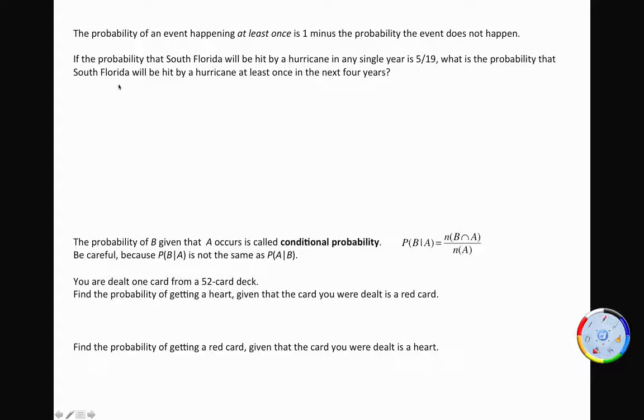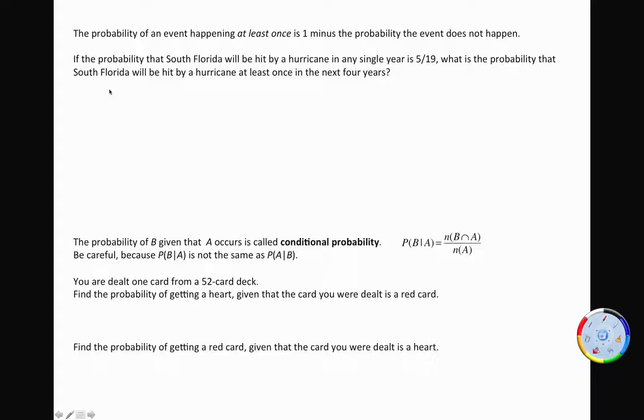To calculate the probability of being hit at least once, if we did it without this notion up here, then we would have to find the probability that South Florida is hit by a hurricane once in the next 4 years, plus the probability that it's hit twice, plus the probability that it's hit 3 times, plus the probability that it's hit 4 times.